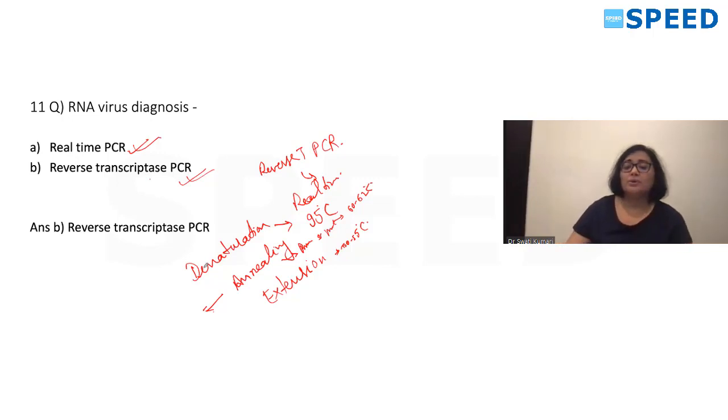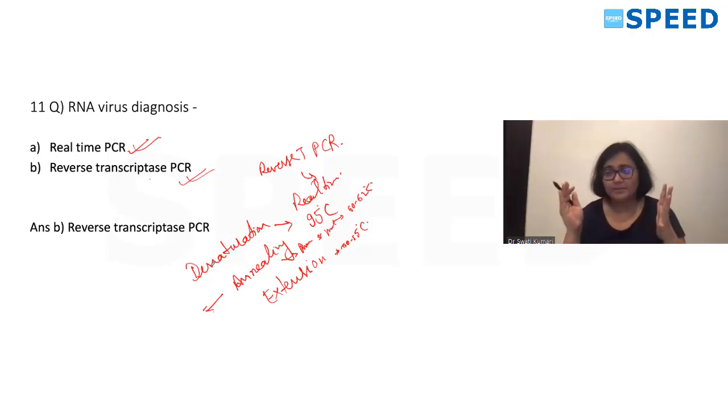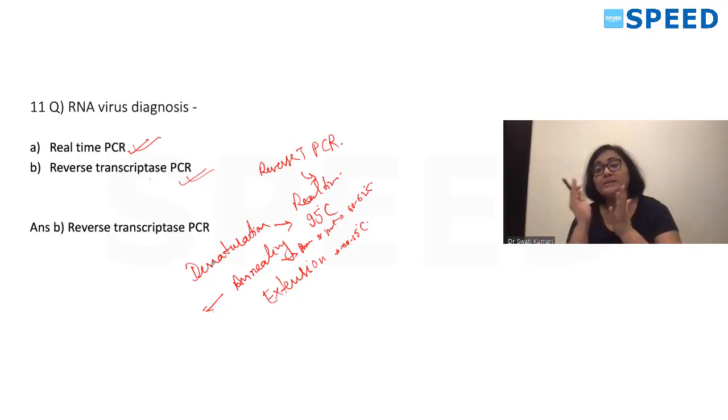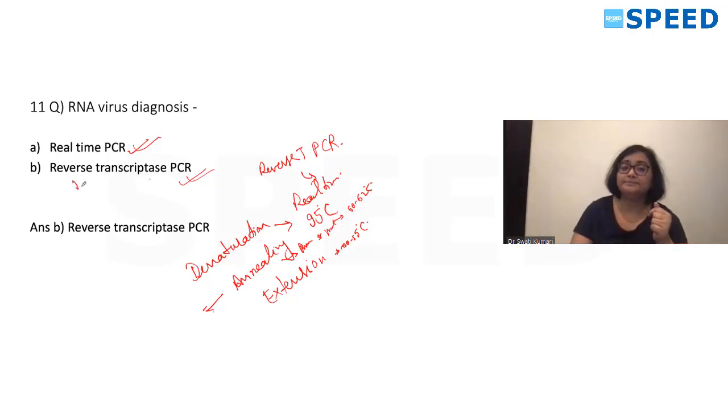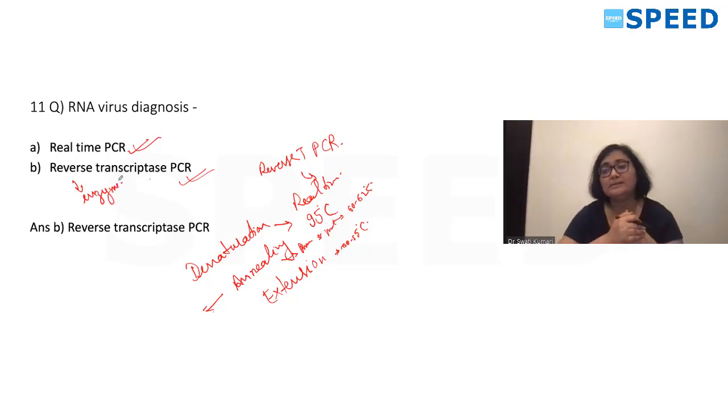Okay. So you are denaturing double-stranded DNA, first step in PCR. But RNA virus will have single-stranded RNA. So how are you going to denature them? You have to make them double-stranded DNA. Okay, so for that we use reverse transcriptase enzyme to convert single-stranded RNA to double-stranded DNA.